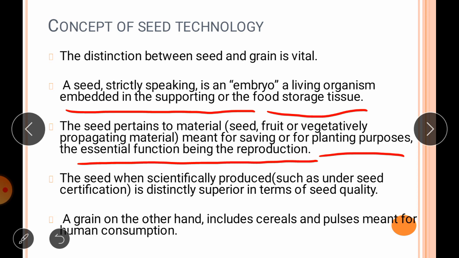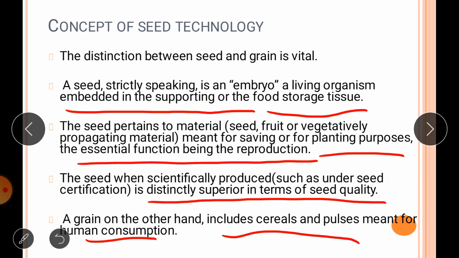Seed, when scientifically produced, such as by following seed certification procedures, is distinctly superior in terms of seed quality. While grain, on the other hand, includes cereals and pulses which are meant for human consumption.